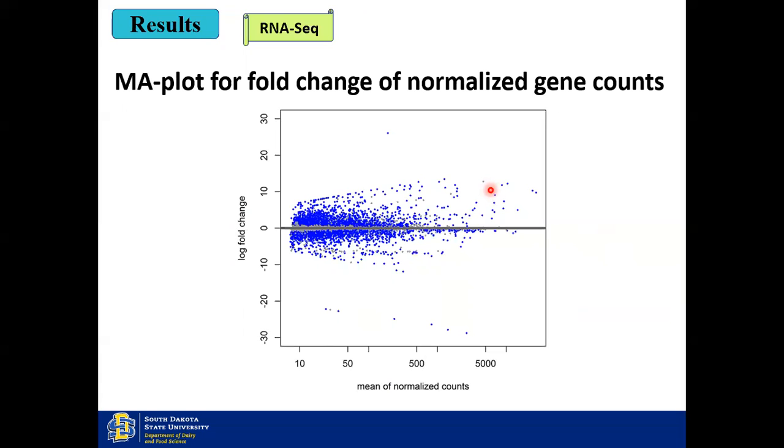And this is a plotting technique which is used to analyze the data of RNA-seq. This is called an MA plot, and here the log fold change is plotted on the y-axis against the mean normalized count on the x-axis. Whatever is seen above the line indicates the upregulated genes and below the line are the downregulated ones. Whatever is differentially expressed is indicated by the blue dots, and the ones which do not have any significant difference in expression are shown by the gray dots.